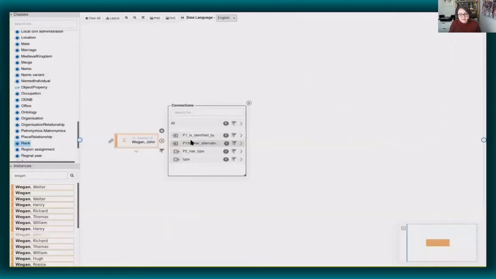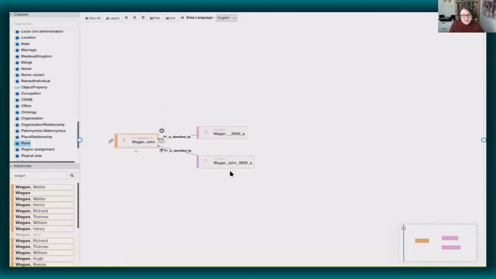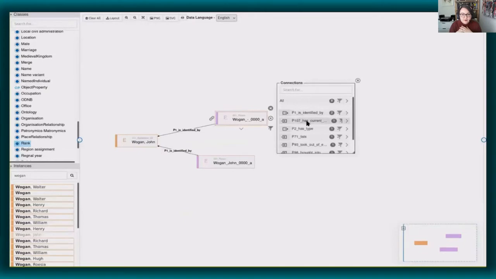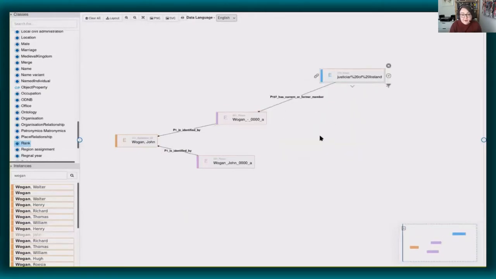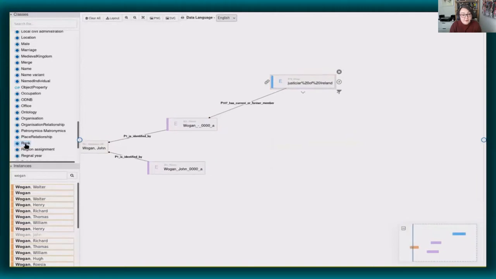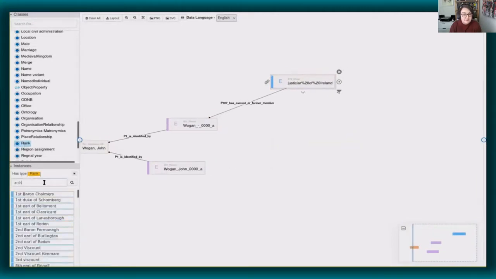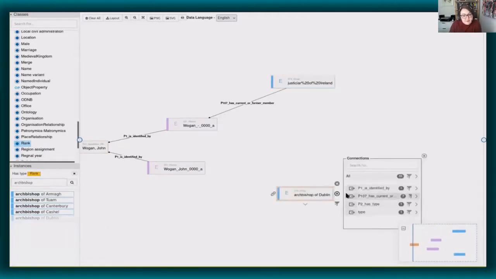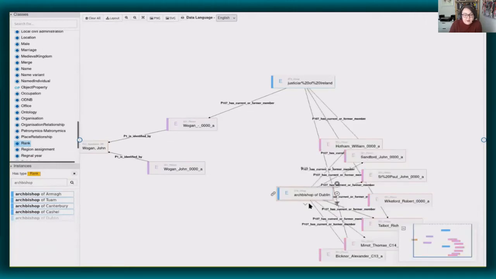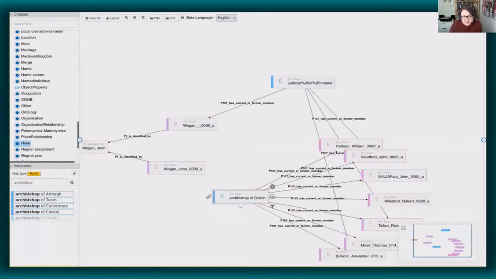And this is a demo on screen that I recorded earlier with Dr. Fabrizio Orlandi in ADAPT. And here we can see John Wogan, who Elizabeth pointed out earlier. We already know one office he held was Justiciar of Ireland, but the graph allows us to connect him to all of the other Irish justiciars too. And even if we chose all chief governors of Ireland right up to the 20th century. This is because the graph is made up of interlinked descriptions of entities, which we've extracted from historical texts.